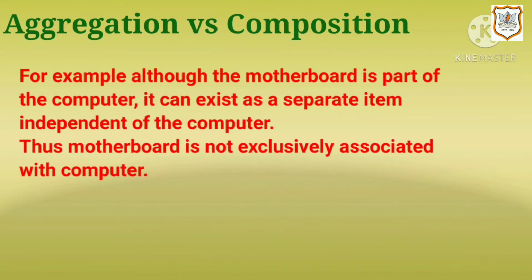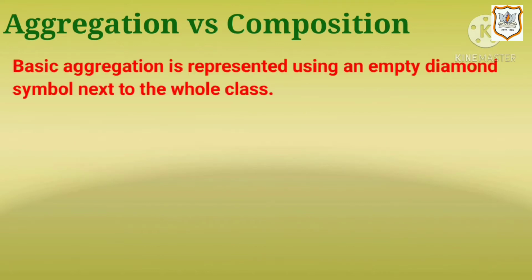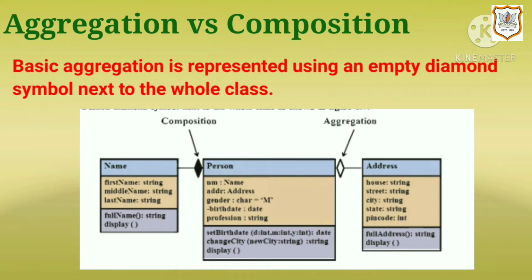For example, although the motherboard is part of the computer, it can exist as a separate item independent of the computer. Thus, motherboard is not exclusively associated with computer. Basic aggregation is represented using an empty diamond symbol next to the whole class.